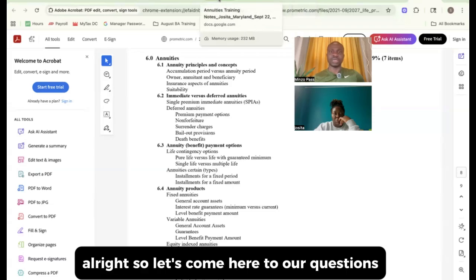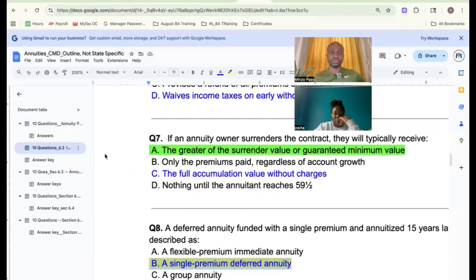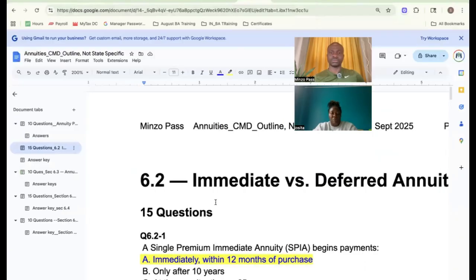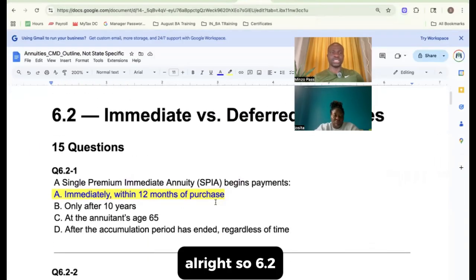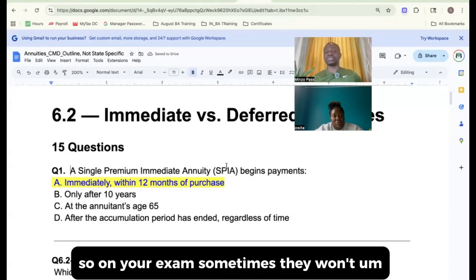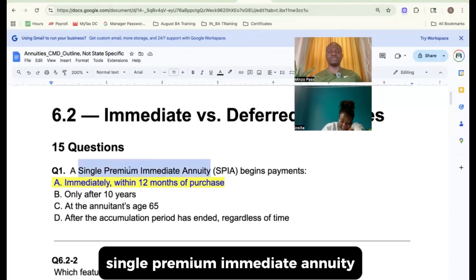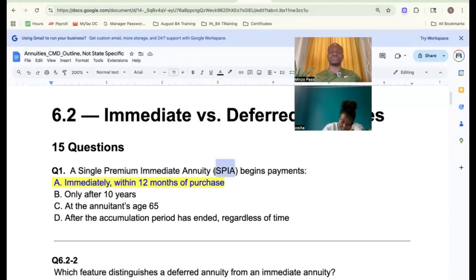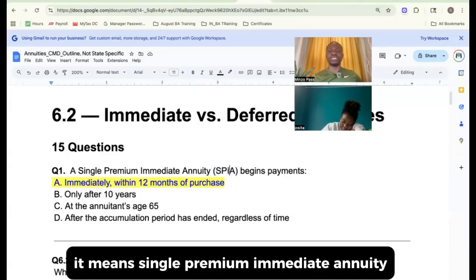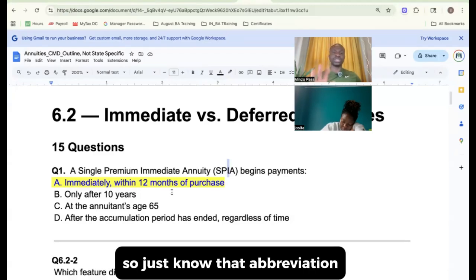All right. So let's come here to our questions. All right. Let's go here to 6.2. All right. So 6.2, a single premium immediate annuity. So on your exam, sometimes they won't type all of this out to say single premium immediate annuity. They may just say SPIA. Just know that when you see SPIA, it means single premium immediate annuity, or you may see SPDA, single premium deferred annuity. So just know that abbreviation.